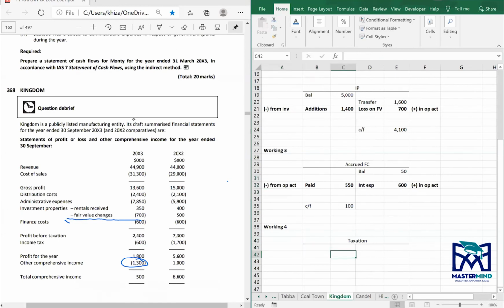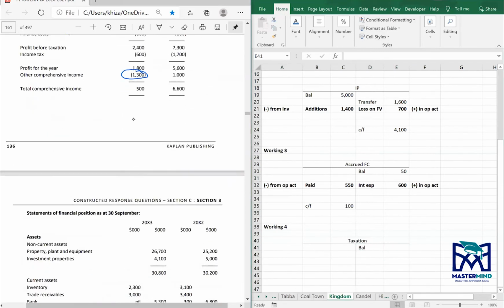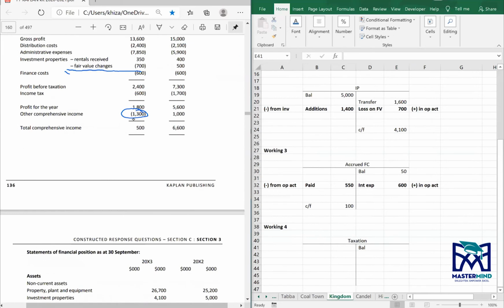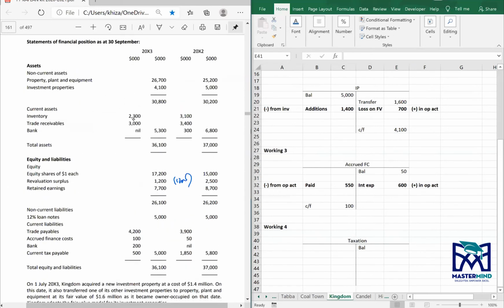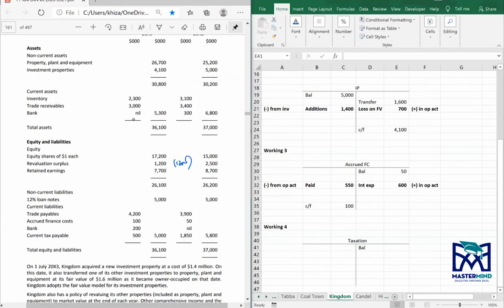Okay. Taxation, you have a liability. Income tax expense is how much? 600. Your opening liability is 1,850, any deferred tax? No. So taxation is 1,850 and 500.